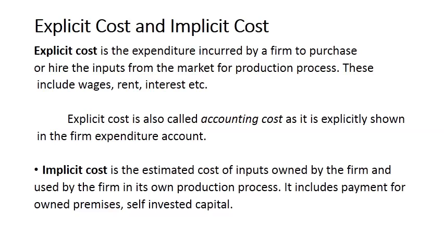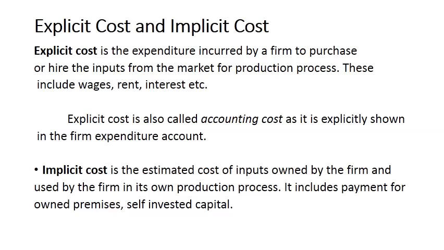And what are those factor inputs? We know the factors of production: land, labor, capital, entrepreneurship, or we can say electricity, because we need to pay for electricity as well. Raw materials are there. So a producer, a firm, is spending money on the purchase of these raw materials.